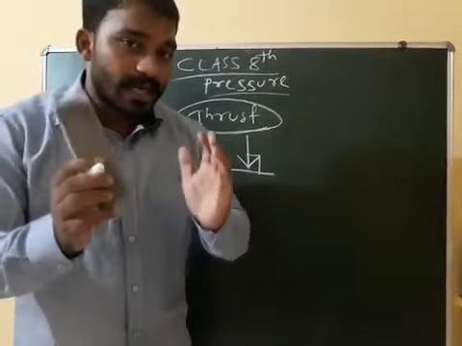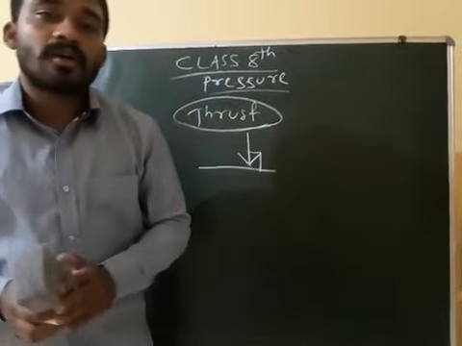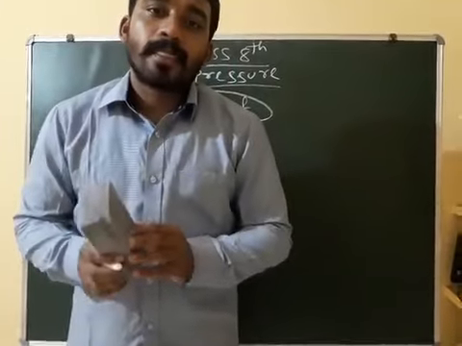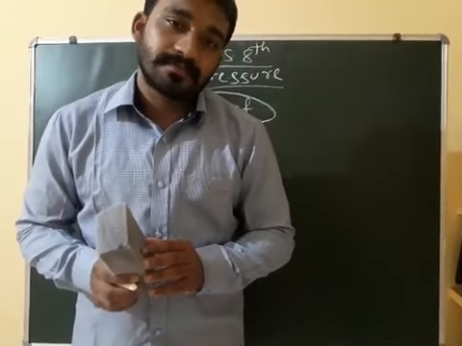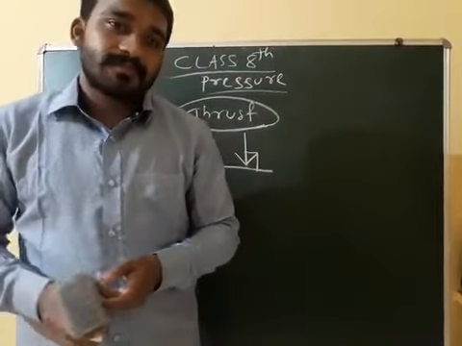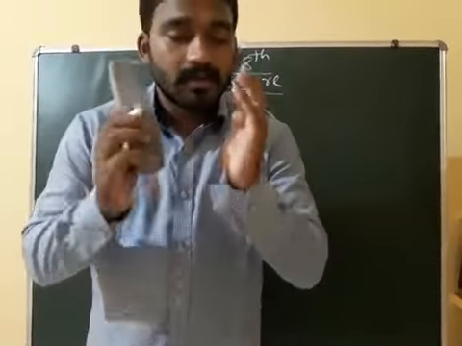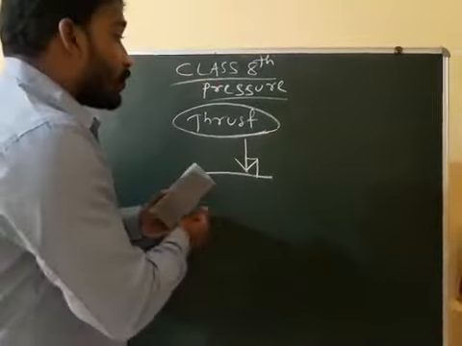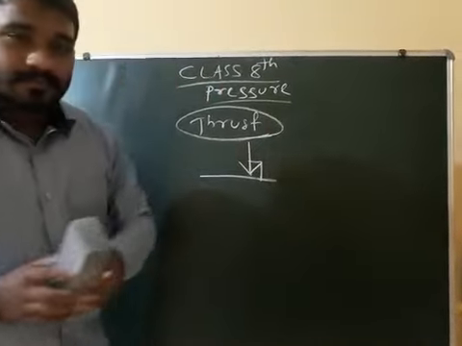The weight of an object is acting normally to the earth's surface. Weight is always acting normally to the earth's surface, or towards the earth. And the unit of weight is Newton, everybody knows. Clear?